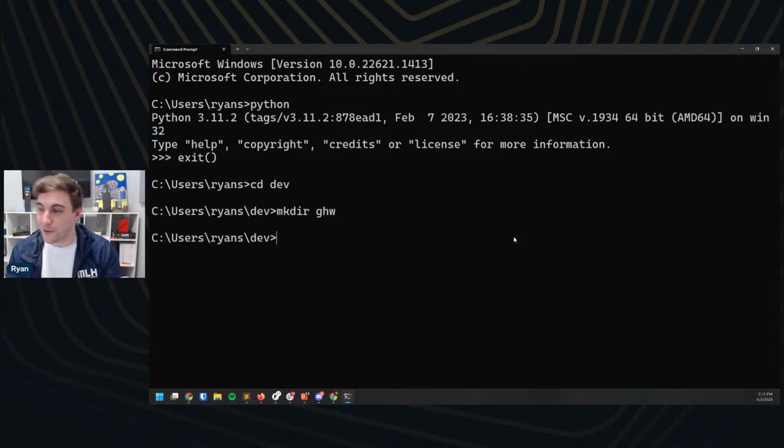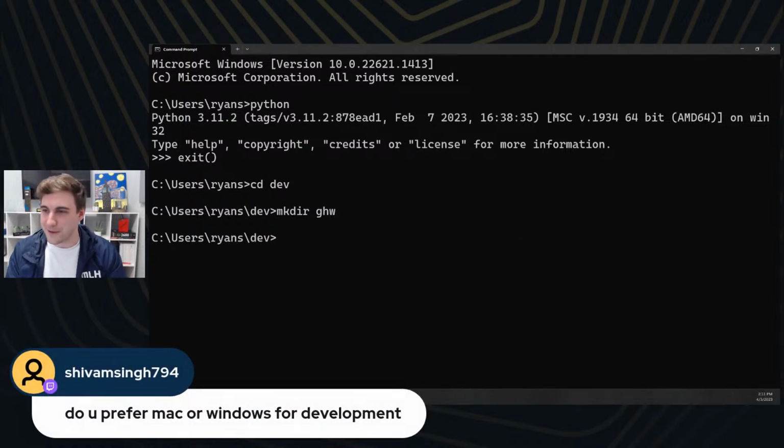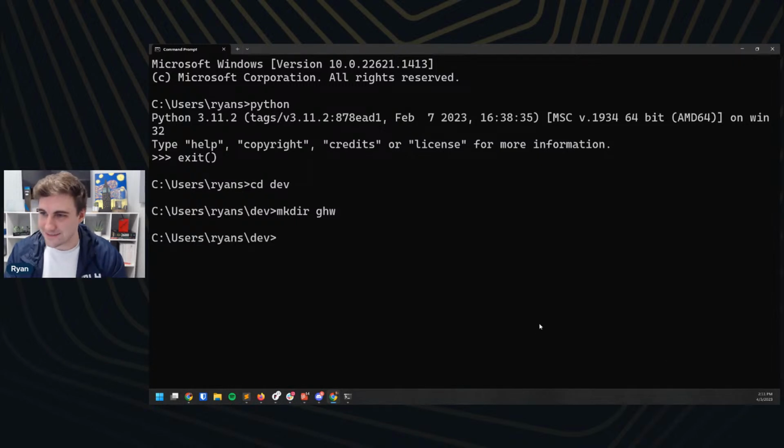Cool. I prefer Windows for development, for my friend who was asking that, just because I have always used Windows, not because I think it's inherently better or anything like that.